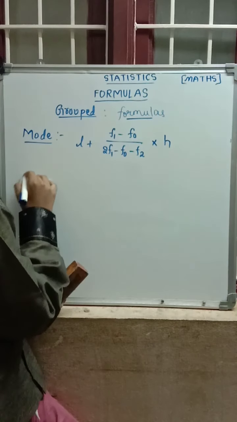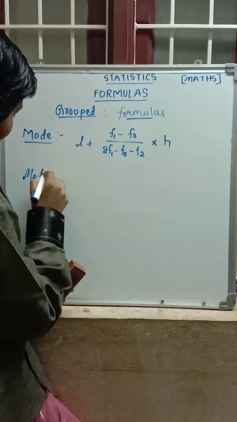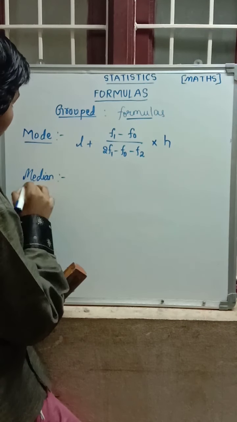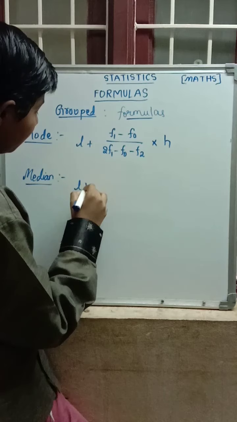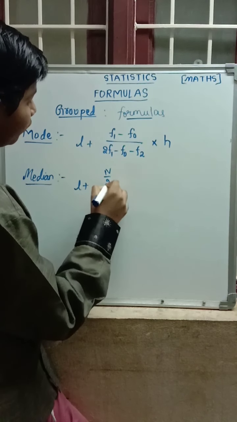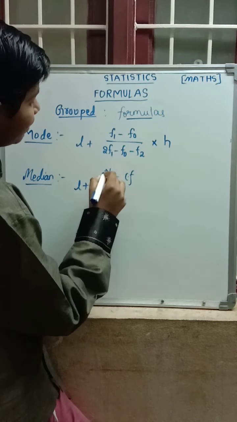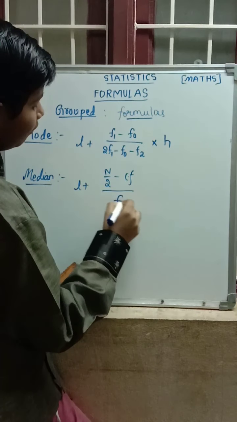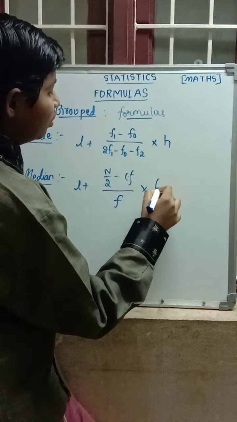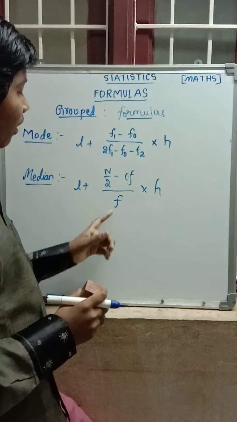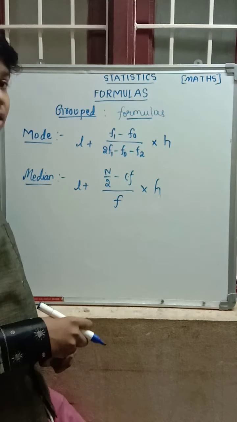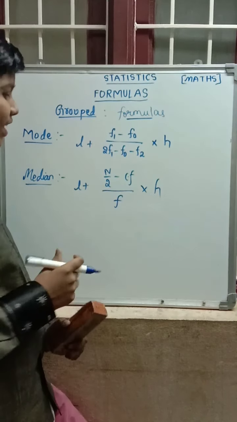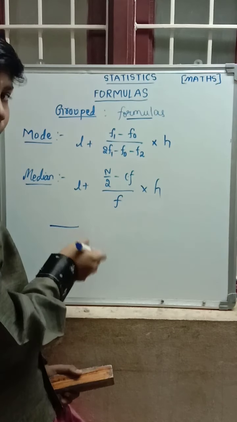Now median. Grouped data median is L plus n by 2 minus cumulative frequency by f, into h. Here we are not taking fi; we cannot take the summation of all the frequencies, only f. We draw the line at exactly the middle term.